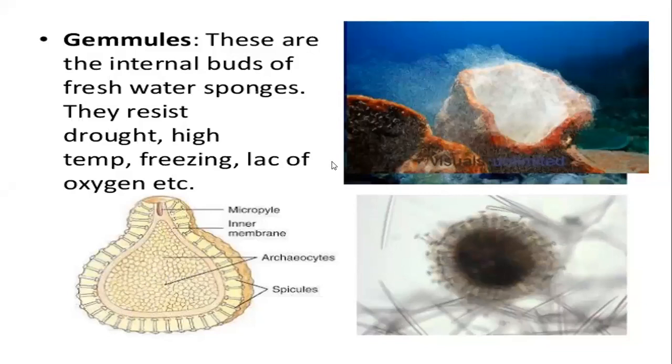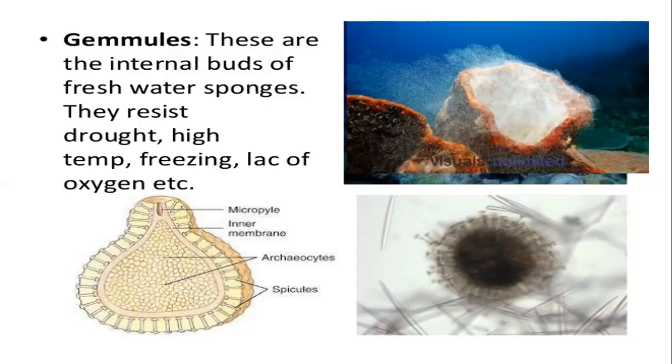Now these archaeocytes will get modified and they'll form the spores. And see, when the spores are released, the buds are going to be released. Look at this. ये जो white color की powder सारी बाहर आ रही है ना, this white powder is nothing but the internal buds, and now they are liberated and released into the water body. Okay, so this is the way it looks like. समझ में आ गई बात?